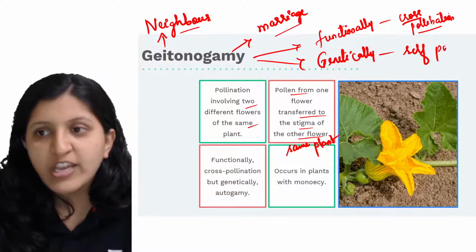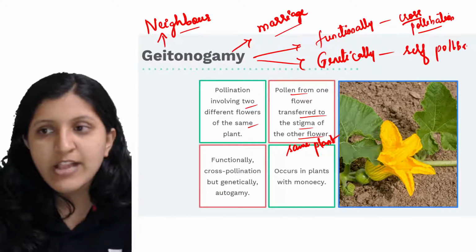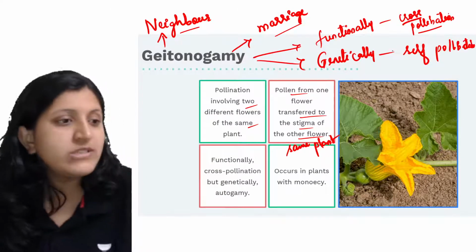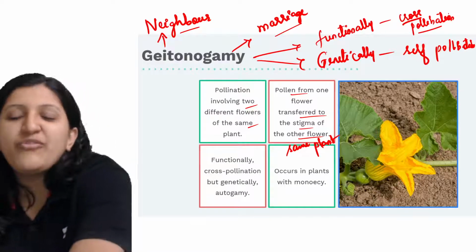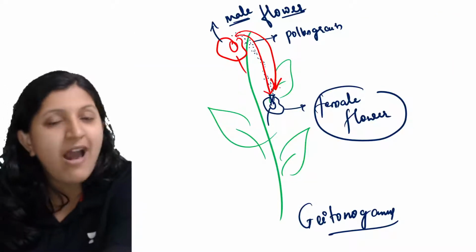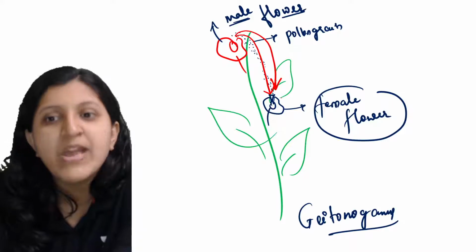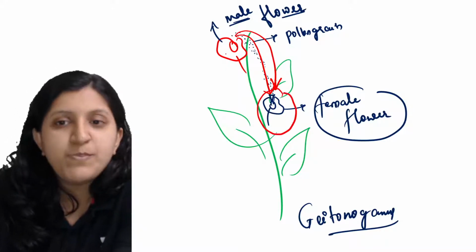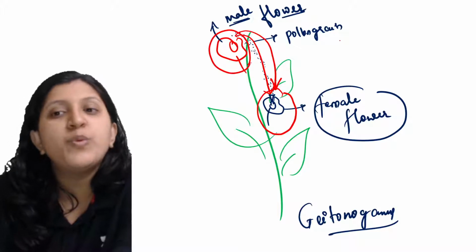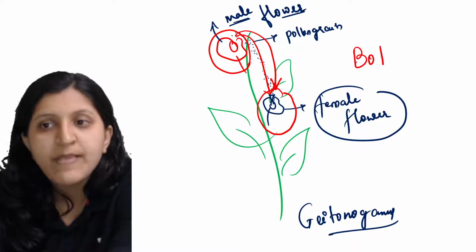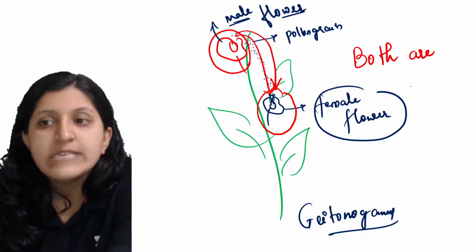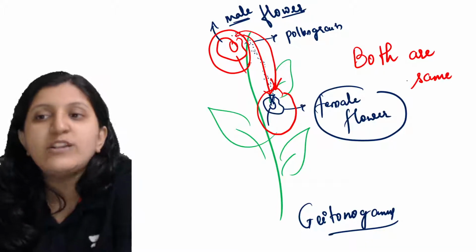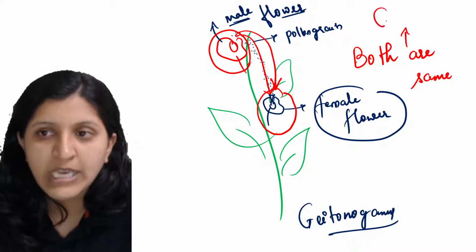Genetically this one is a self pollination itself, because the genetic makeup of these flowers, since they belong to the same plant, is going to be the same.